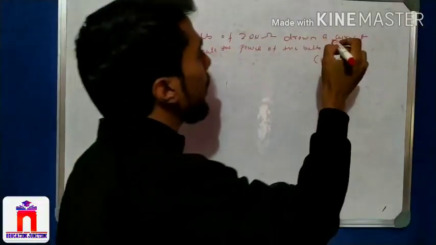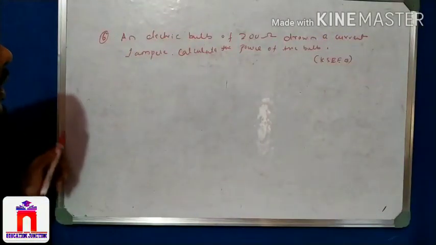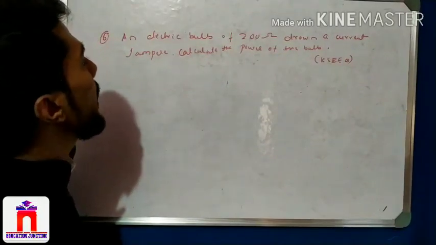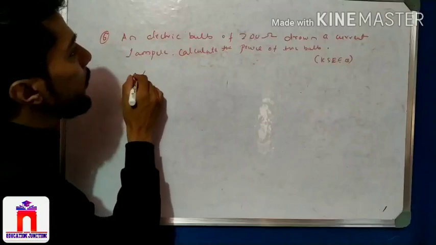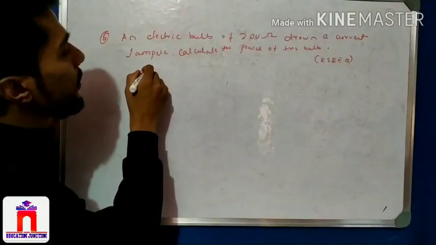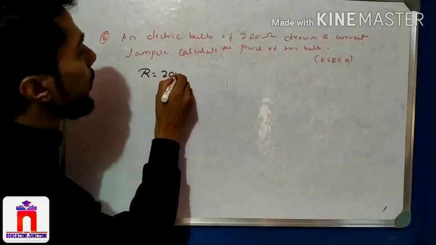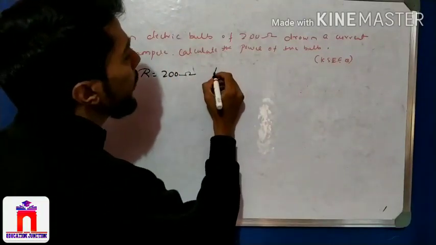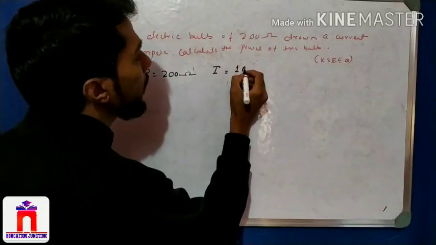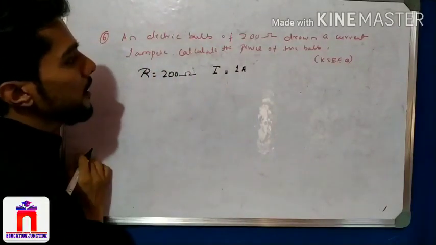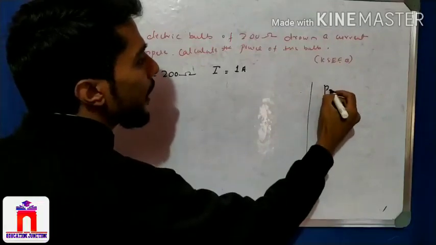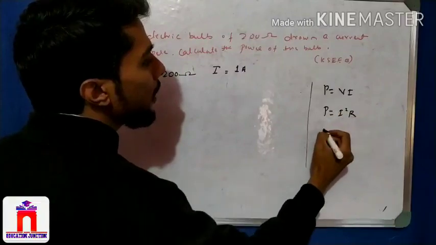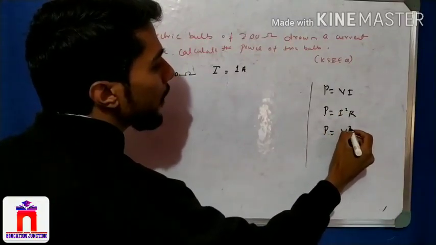Very simple. See here, again power. An electric bulb is given of 200 ohm, drawing a current of 1 ampere. So given is what? The resistance is given, right? Electric bulb of resistance R is 200 ohm. Next, current I is equal to 1 ampere, right? Now, what is power? Power is equal to VI. Calculate power: power is equal to I square R, and power is equal to V square by R, right?